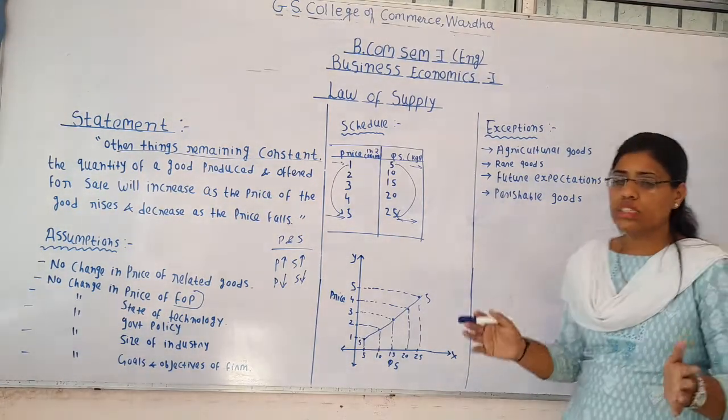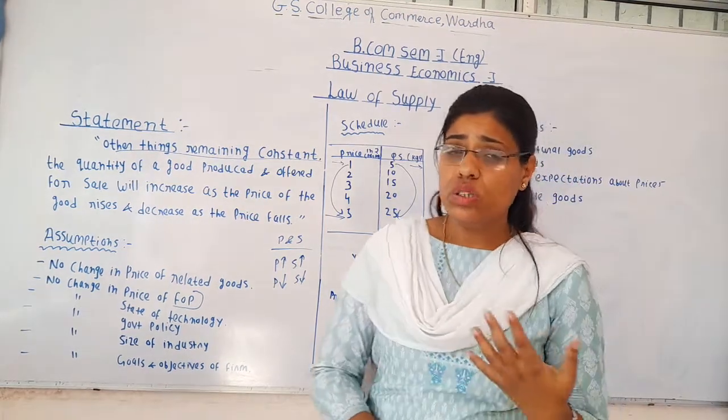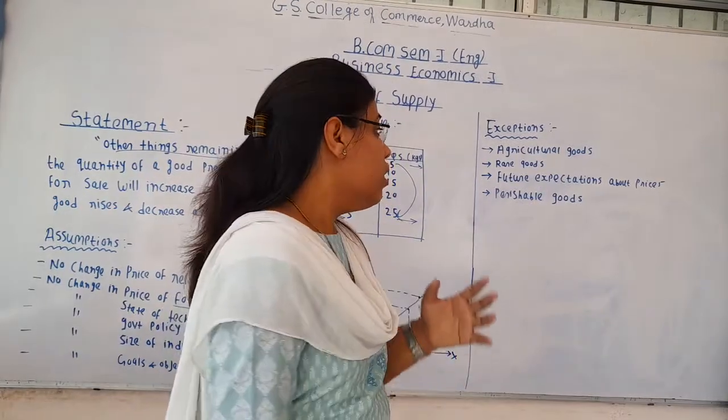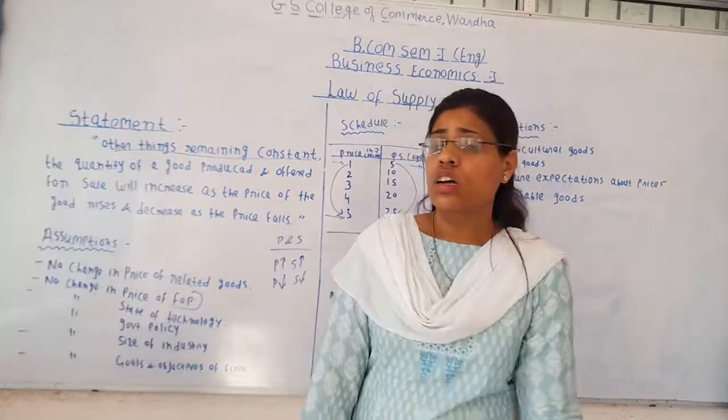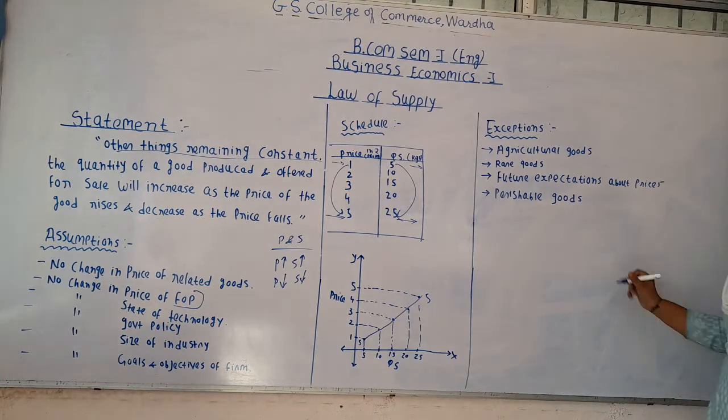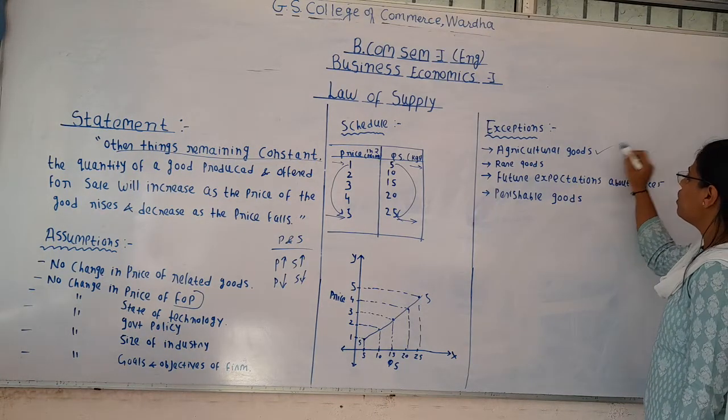Exceptions are generally those cases, scenarios or commodities on which this law doesn't become applicable. So what are the exceptions to the law of supply? The first one over here is agricultural goods.